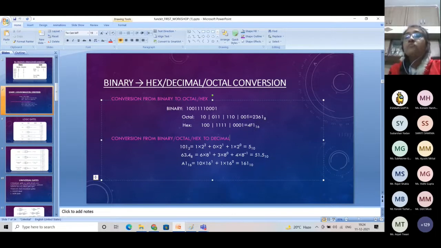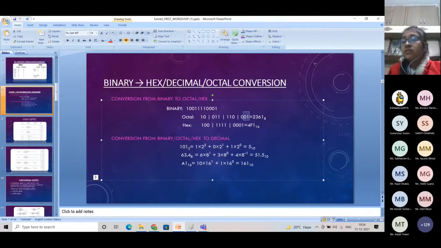So if we have to convert a binary number into an octal number, we will just divide the binary number from the right hand side into groups of 3 bits, because the value of these 3 bits can never exceed 7. And what is the condition of our octal number? That this number will only be between 0 to 7.